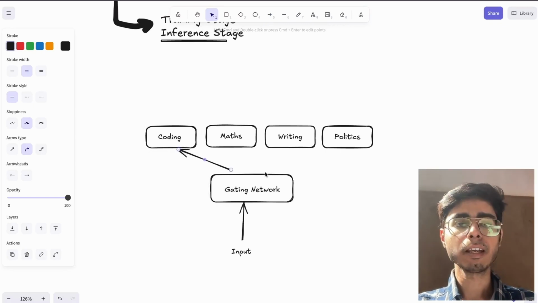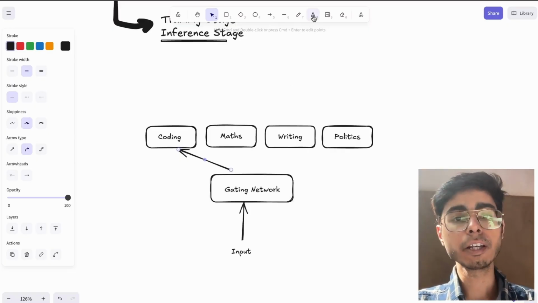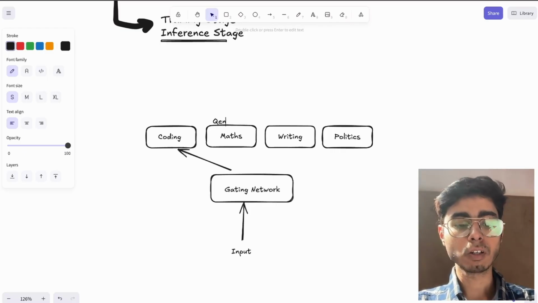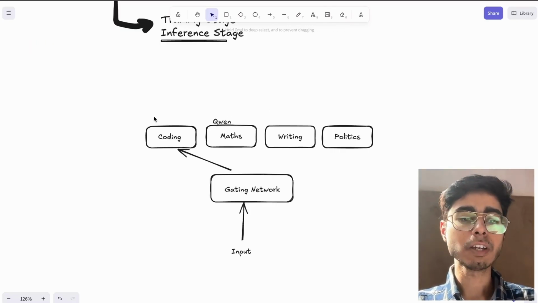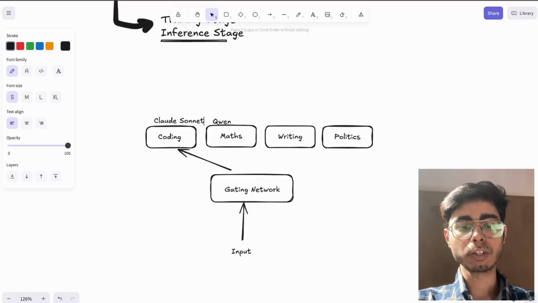Let's say this is a DeepSeek model, or a Qwen model. You already know that Qwen is good in maths and coding, right? So let's say we have a Qwen model over here, and a DeepSeek R1 model for coding, or Claude Sonnet. Claude is very good in coding. So the Claude Sonnet model is over here, right?